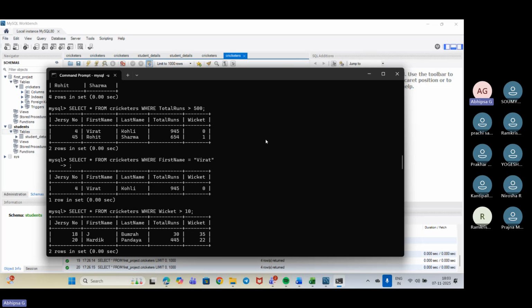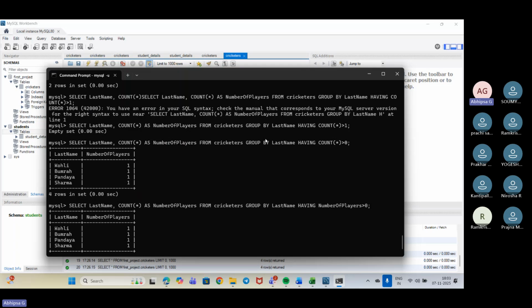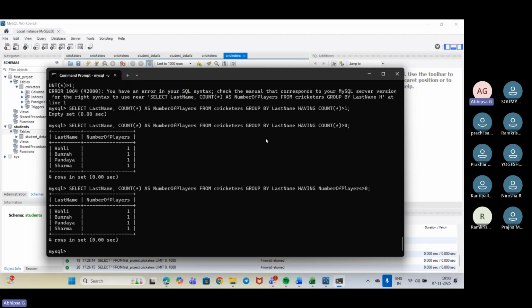If it is set to any problem, then the command prompt will also not work, it will not fetch the data from there. I am facing some issues in Workbench since morning, so somehow I have fixed it.